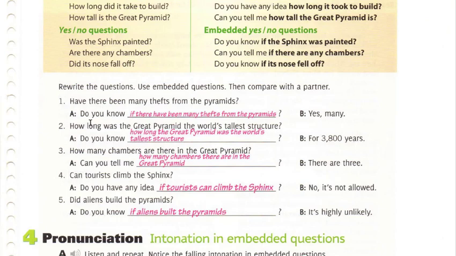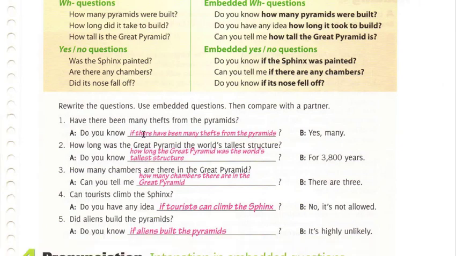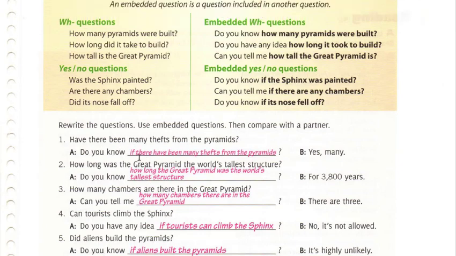Okay, so here we have the questions, and we're going to change it into an embedded question form. We have the first question already in the answer, and all we're going to do is add the original question to the second part of the sentence, and add either how or the condition if to declare the embedment.